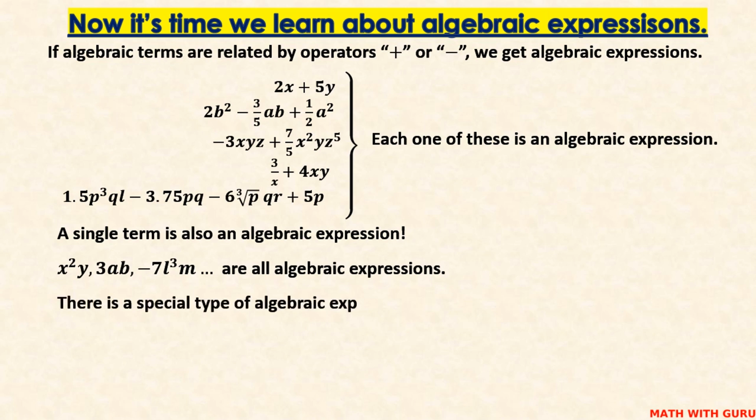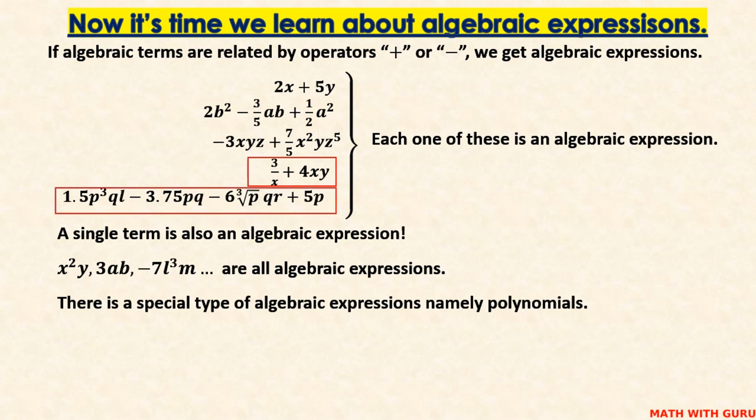There is a special type of algebraic expressions, namely polynomials. Look at the above examples. This is not a polynomial. Can you guess the reason? Because in the first term, we have variable x in the denominator. Such expressions are not polynomials.